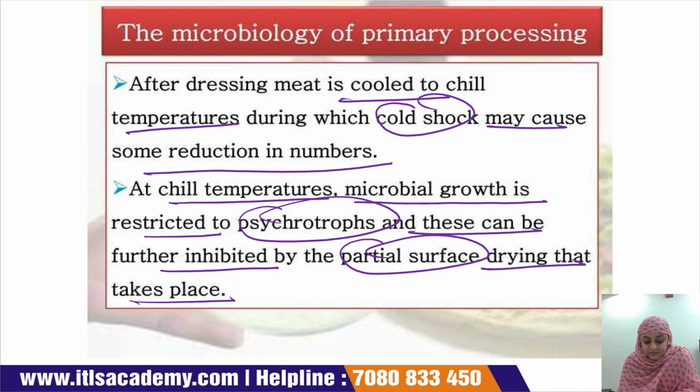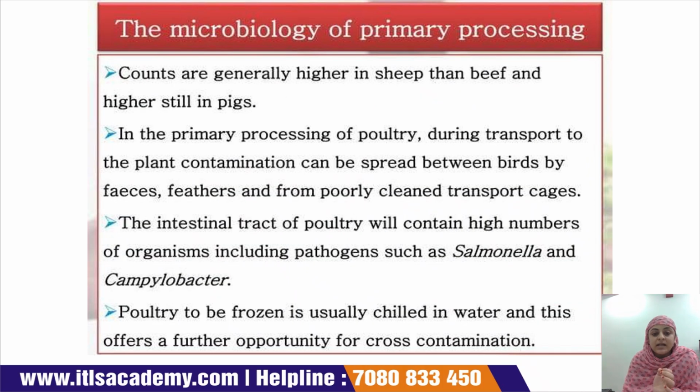But they can be inhibited when partial surface drying occurs. Counts are generally higher in the case of sheep than beef, and higher still in pigs.